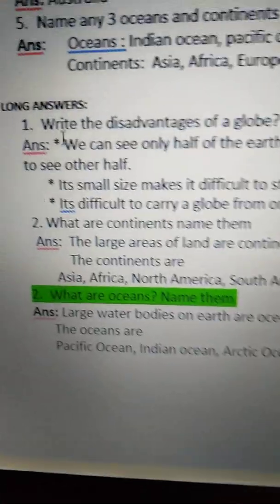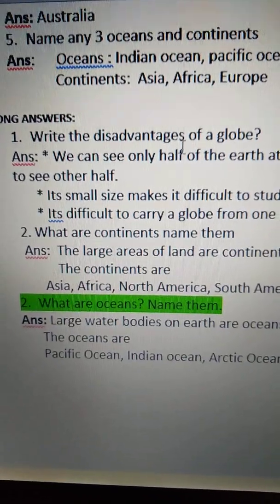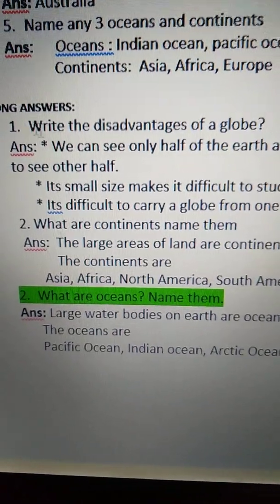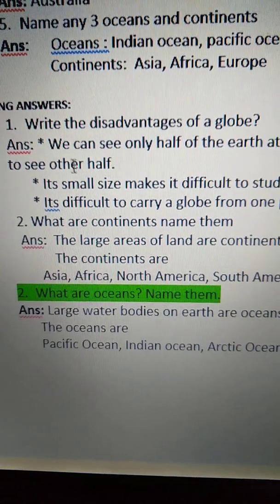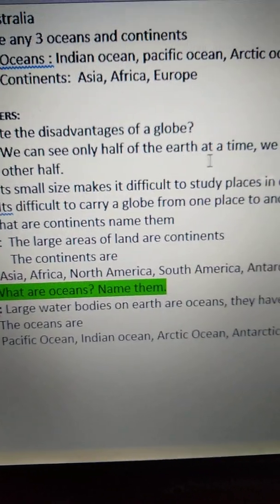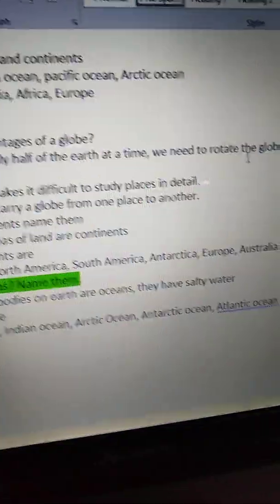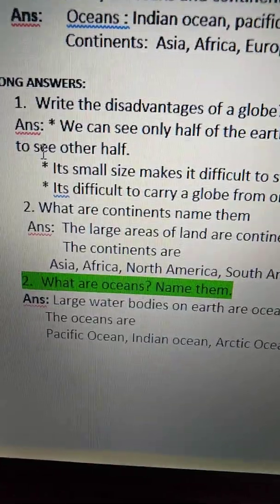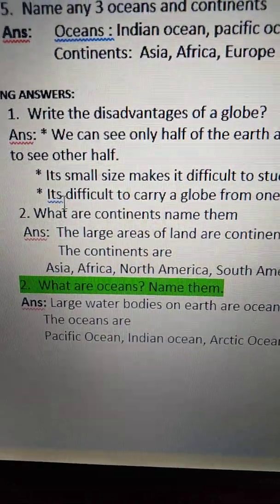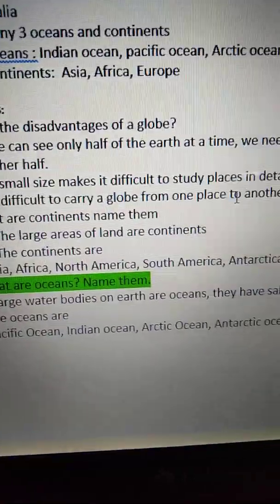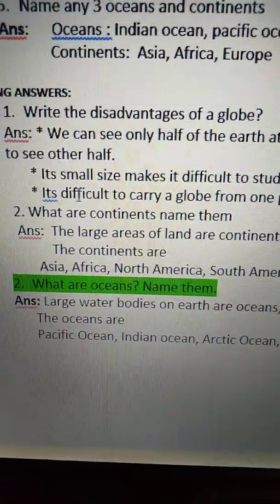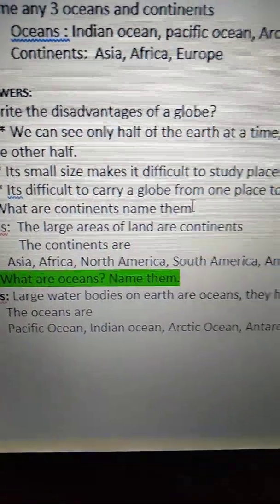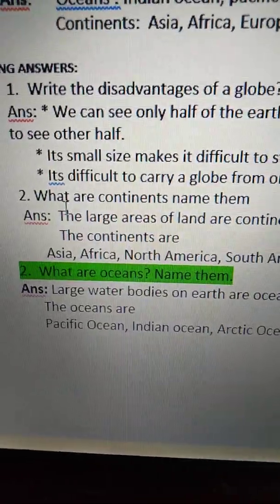Now see long answers. Okay. Write the disadvantages of a globe. We can see only half of the earth at a time. We need to rotate the globe to see the other half. Its small size makes it difficult to study places in detail. It's difficult to carry a globe from one place to another.